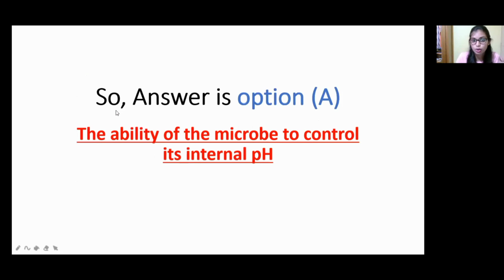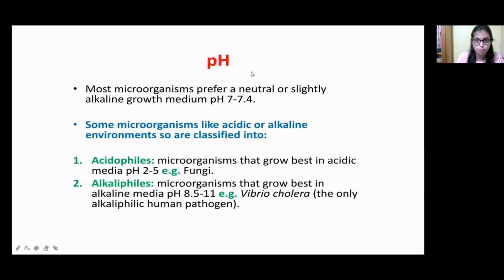According to this, what is the answer? Homeostasis means maintaining the internal pH, temperature, or internal environment. So the answer is: the ability of the microbe to control its internal pH is known as homeostasis. And not only in microbes, we human beings also maintain homeostasis. First of all, let's come to the pH.